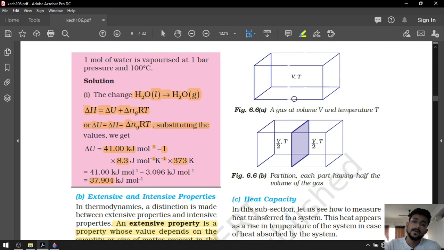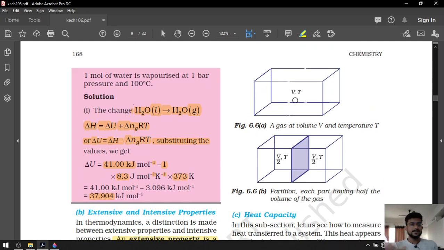Look at this. They have given us one experiment for that. It is quite simple. We have one container with volume V and temperature T. Okay, if we divide this particular box, you will get that volume will be halved because we divide it, so volume will be divided by 2, but the temperature will not be divided by 2 because temperature remains the same in both the boxes, because temperature is an intensive property whereas volume is an extensive property.